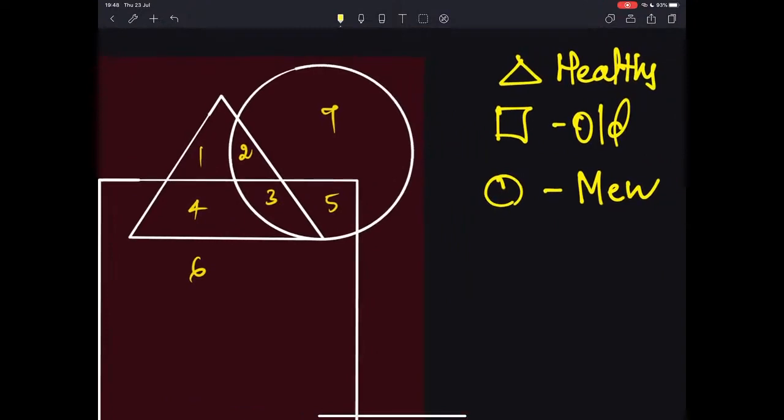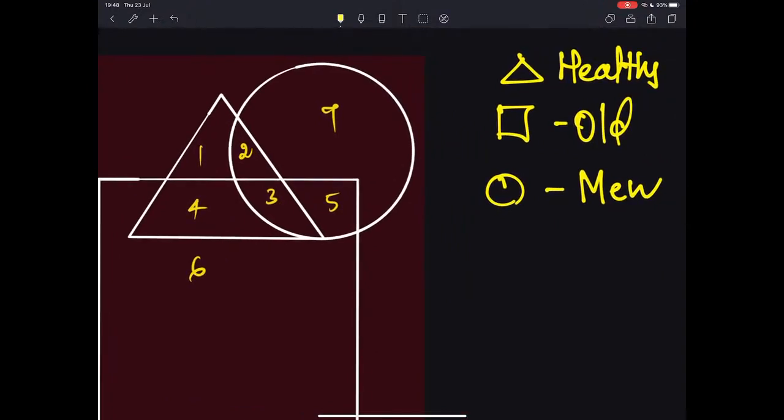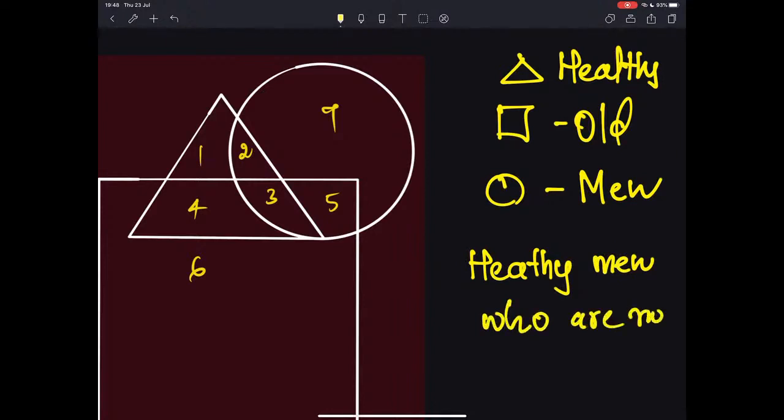So if you look at this, you will get to know. All that you have to do is identify healthy men who are not old. Adi has mentioned the answers several times. Anyway, Adi is in fact right, and so are others. The right answer in this case is option 2.